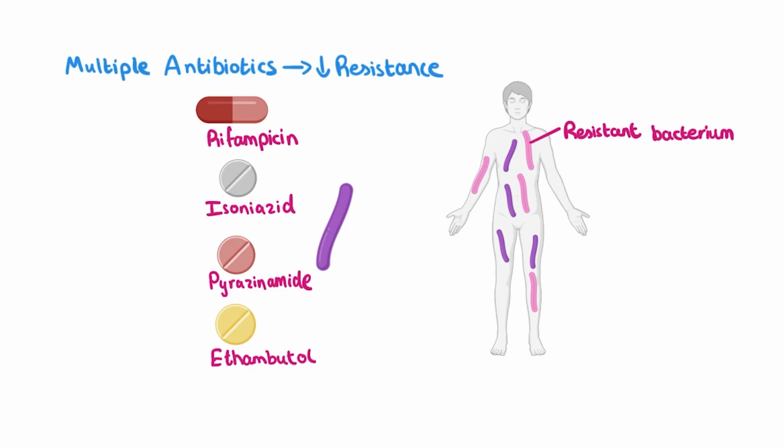The reason we want to avoid antibiotic resistance is that once the bacteria become resistant to the antibiotic, that antibiotic will no longer be able to kill those bacteria. The bacteria that aren't resistant will still be killed by the antibiotic, but the resistant ones will survive, and they can then grow and multiply and eventually prove fatal for the person. This is why we use multiple antibiotics at the same time to reduce the likelihood that resistance will develop.